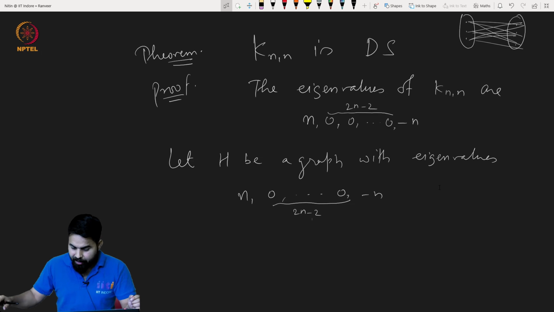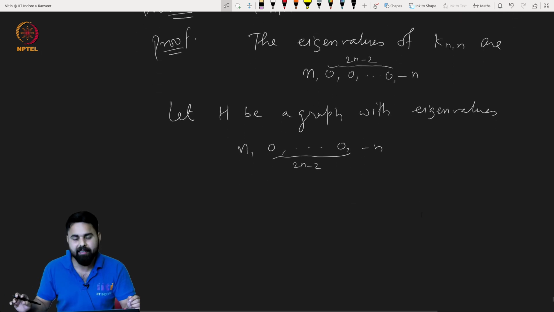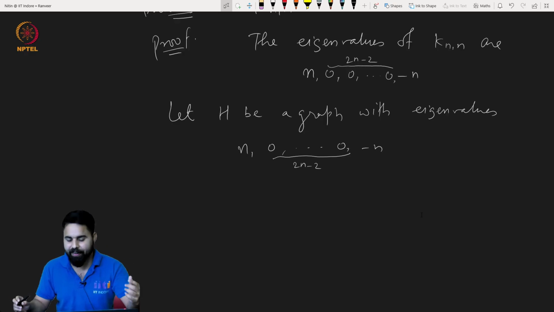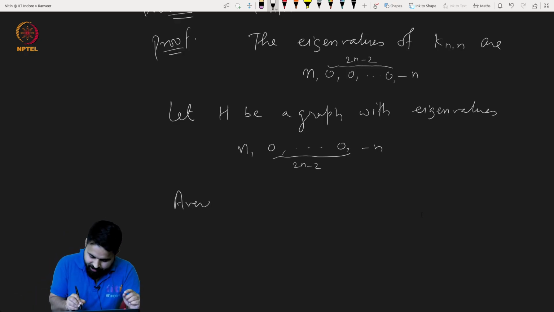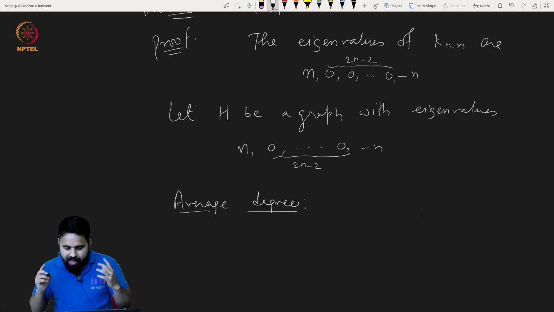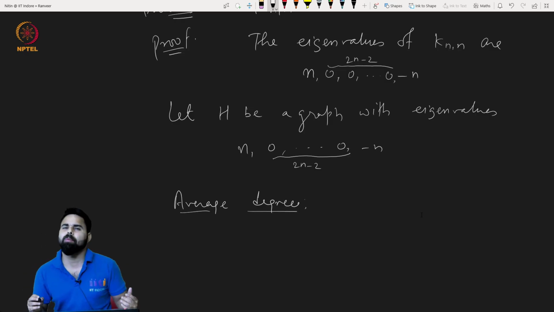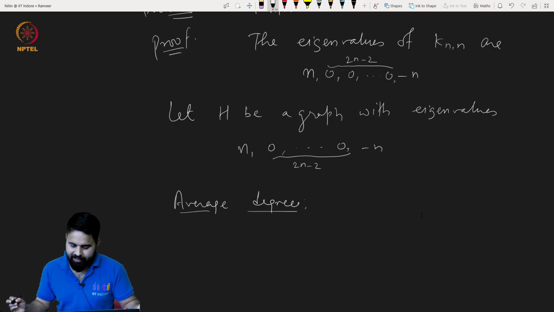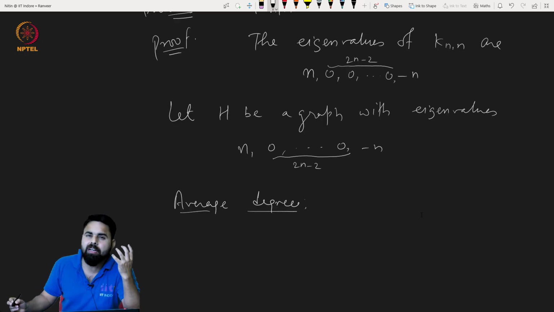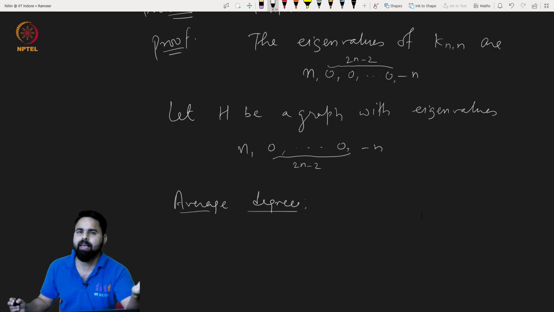So maybe we can find the average degree. Let us calculate the average degree. The average degree is the sum of all degrees divided by the number of vertices. Can you determine degrees by the eigenvalues? Yes, we have just seen that.